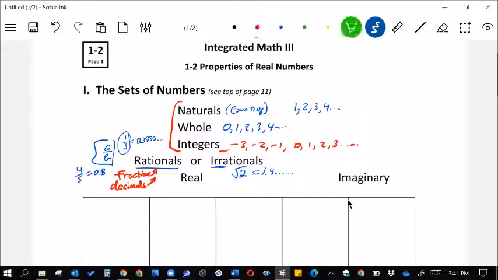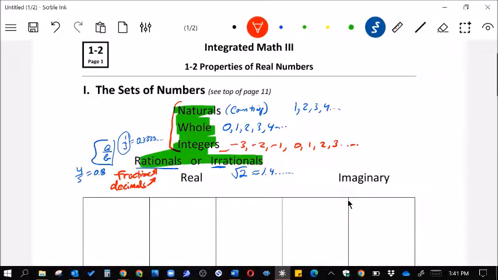These are all real numbers, because they actually exist. They're a place on a number line. You can point on a number line and say that's where it is. Of course, with these, you can only approximate, but it is actually an actual number that exists.